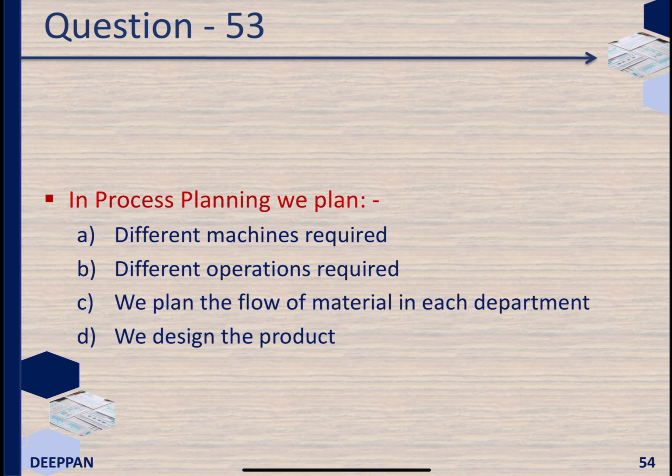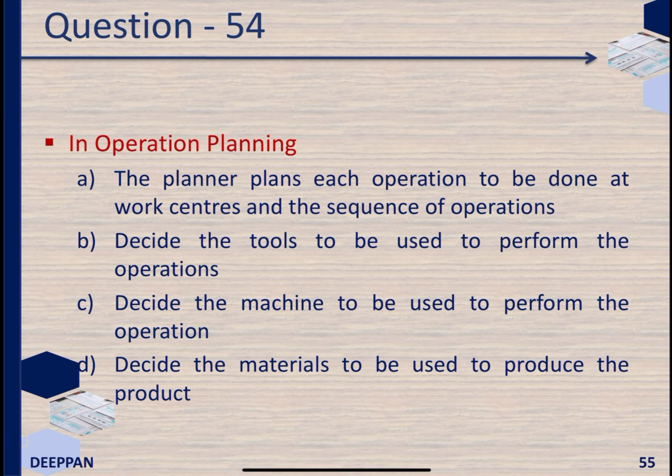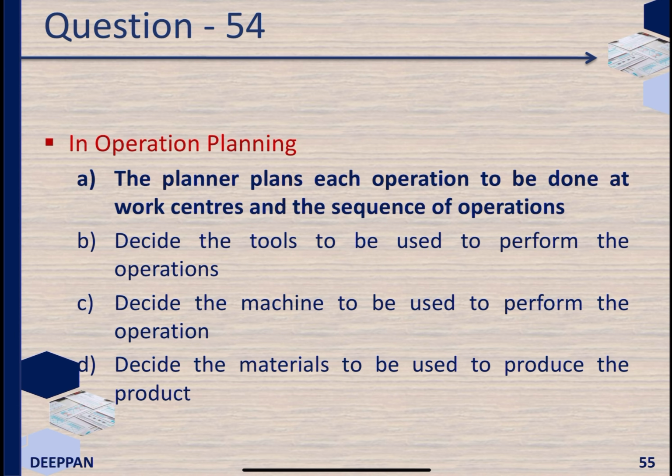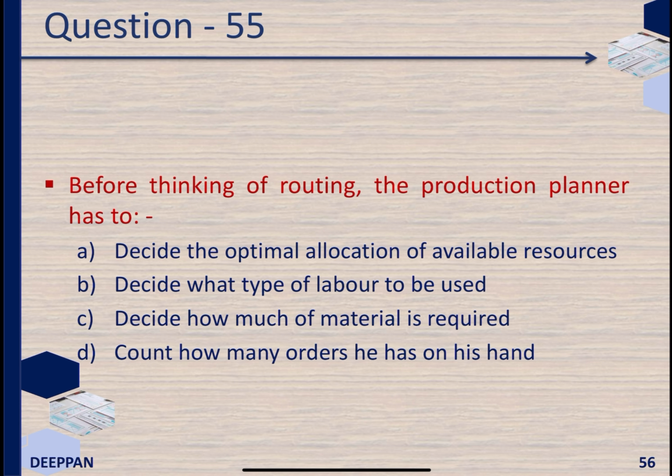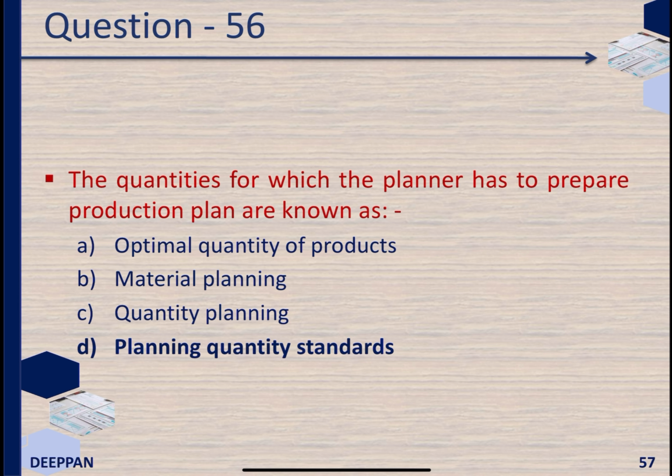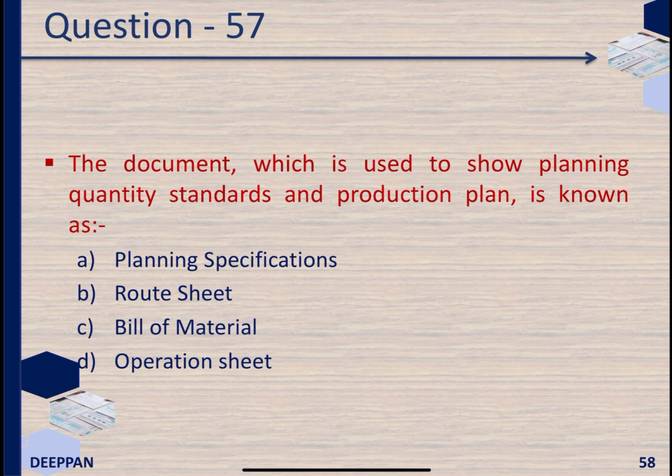In process planning, we plan the flow of material in each department. In operation planning, the planner plans each operation to be done at work centers and the sequence of operations. Before thinking of routing, the production planner has to decide the optimal allocation of available resources. The quantities for which the planner has to prepare production plan are known as planning quantity standards.